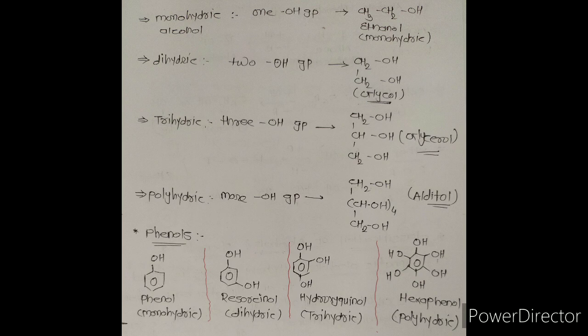Hydroxyphenol is an example of trihydric phenol. And the last one, polyhydric. Polyhydric means the benzene ring contains a larger number of OH groups, or we can say more than 3 OH groups are present on the benzene ring, then it is called polyhydric phenol. For example, hexaphenol, in which all the 6 carbon atoms are satisfied by OH groups.